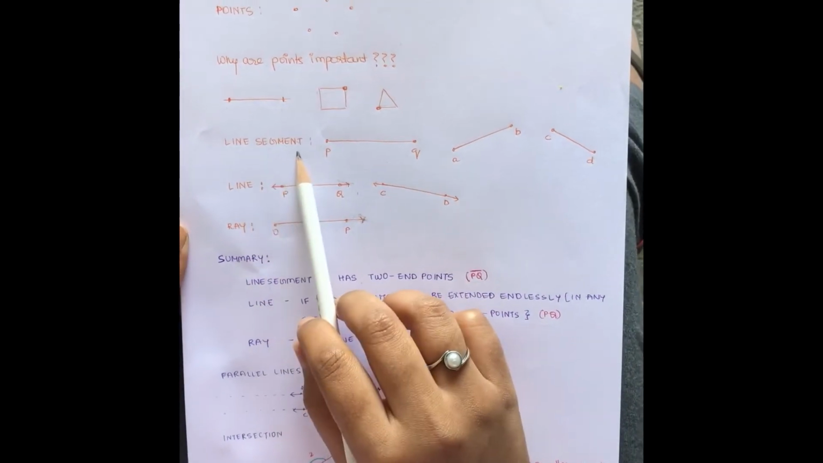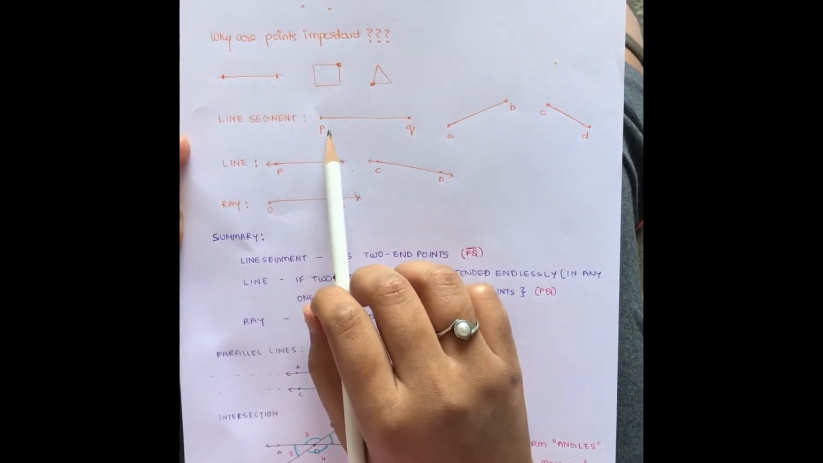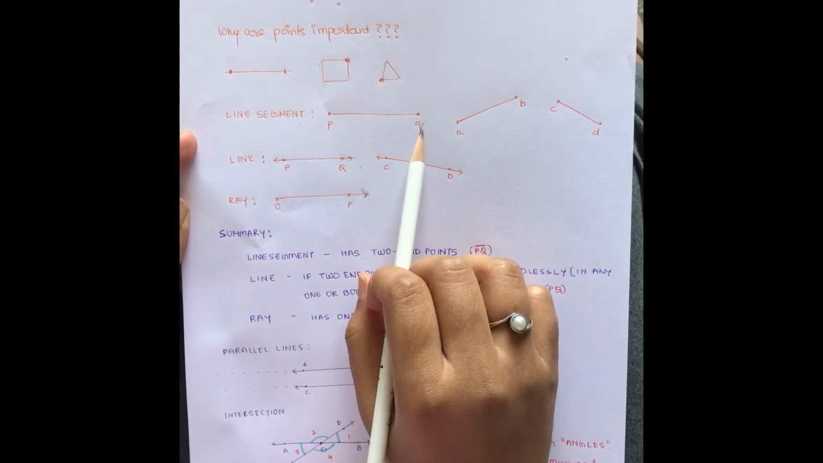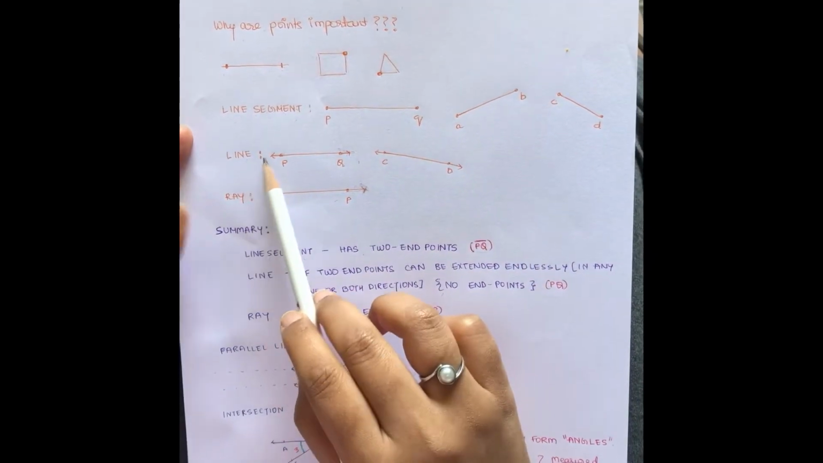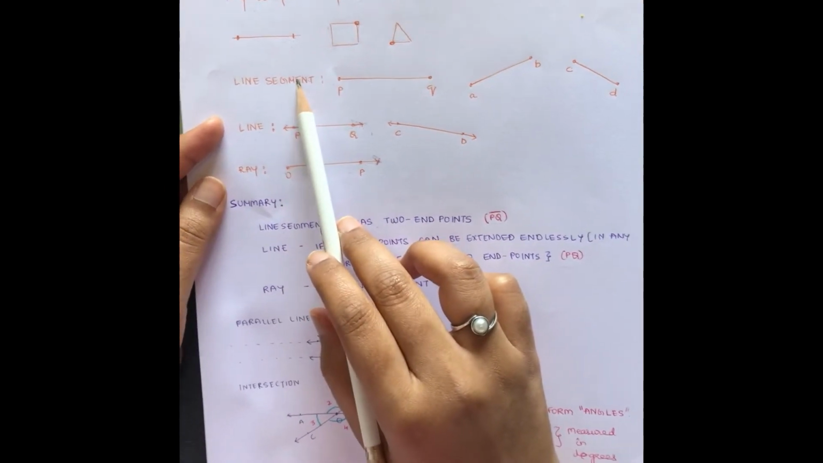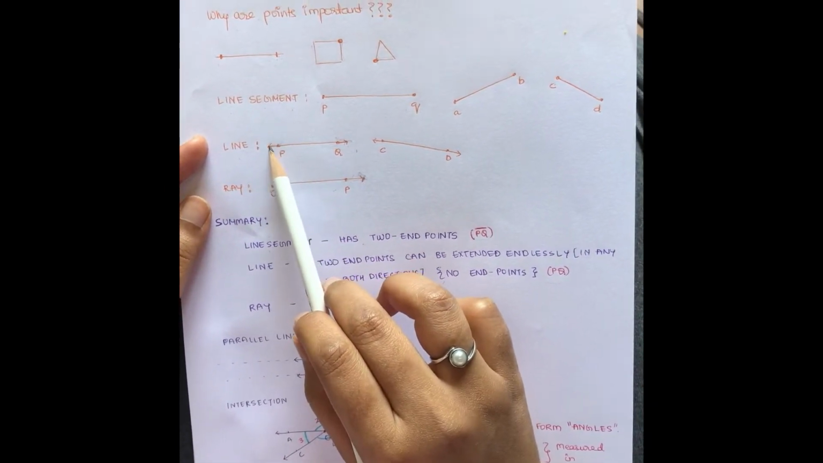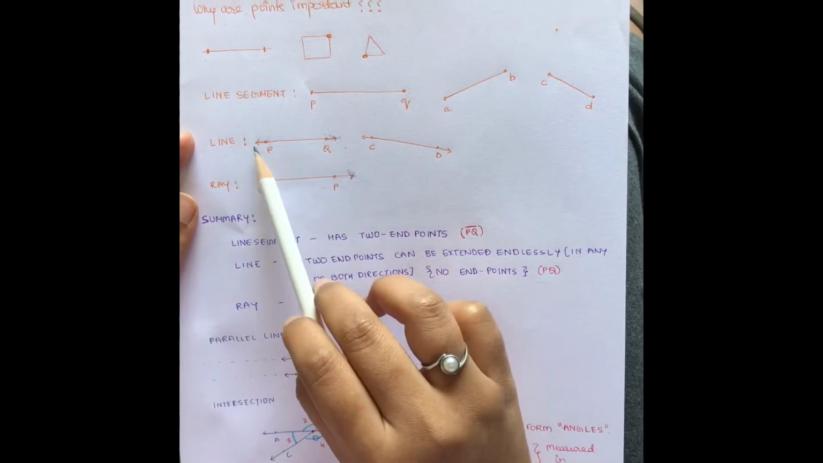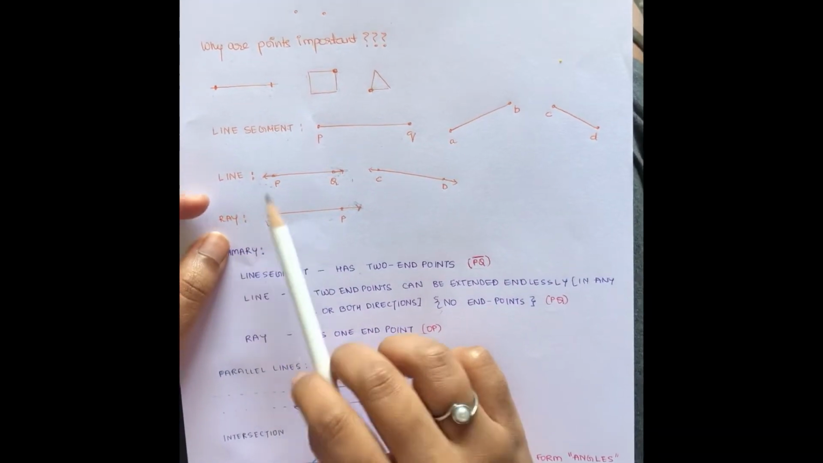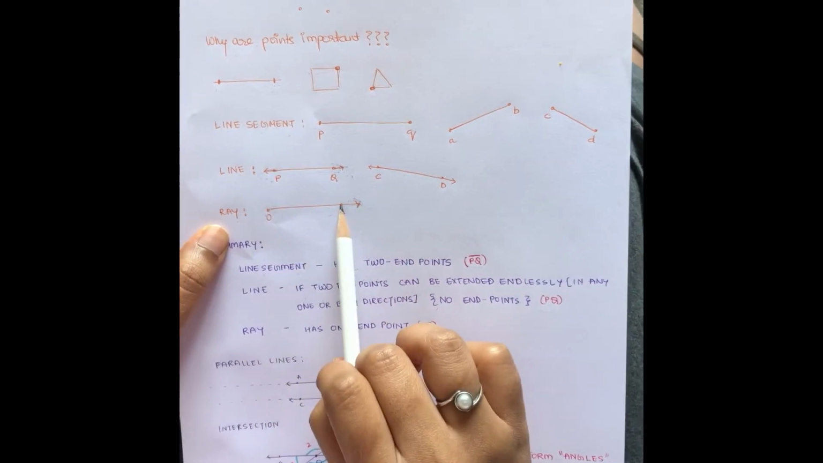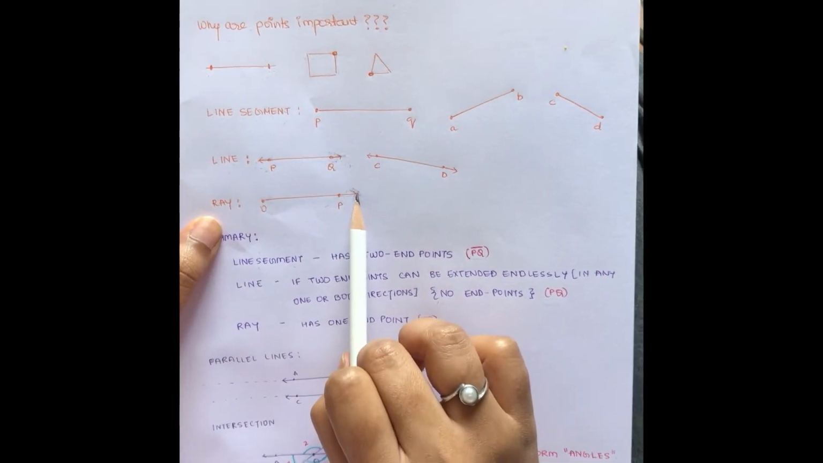Let's move to line segment. Line segments are those which have two endpoints, for example, P and Q. Line, on the other hand, is an extension of line segment which can be extended in any of the directions or in both the directions. Ray, on the other hand, is a line segment which can be extended in only one direction.